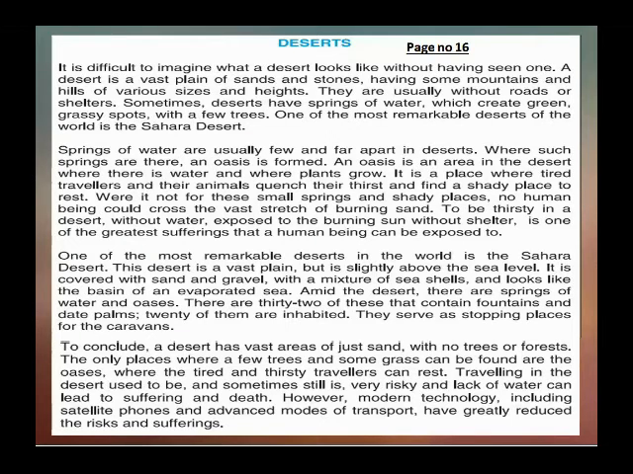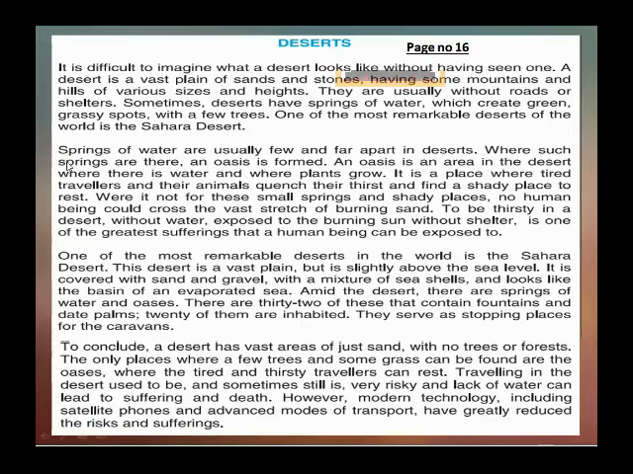They are usually without roads or shelters. Sometimes deserts have springs of water which create green grassy spots with a few trees. One of the most remarkable deserts of the world is the Sahara Desert.